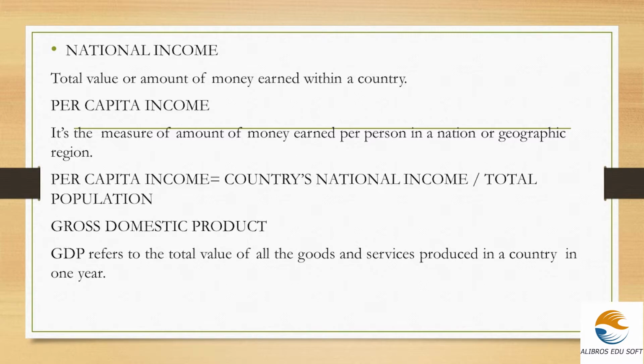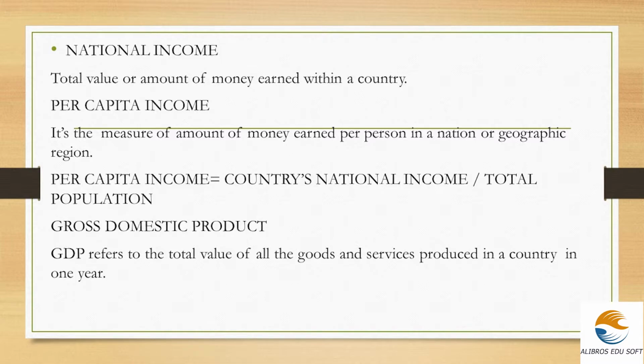Here we can see the formula for finding per capita income. It is the country's national income divided by the total population. Per capita income can be found by dividing the country's national income by the total population of that particular country.